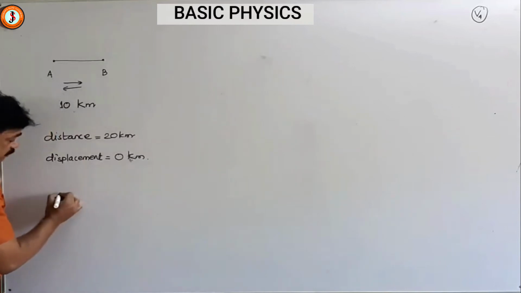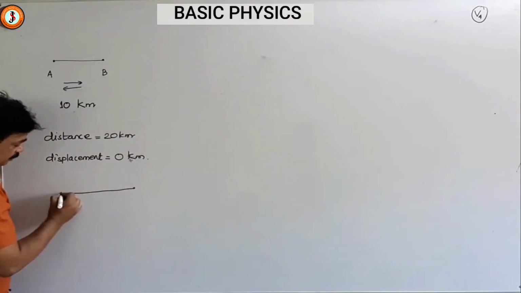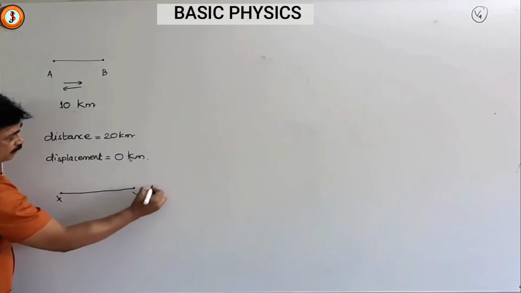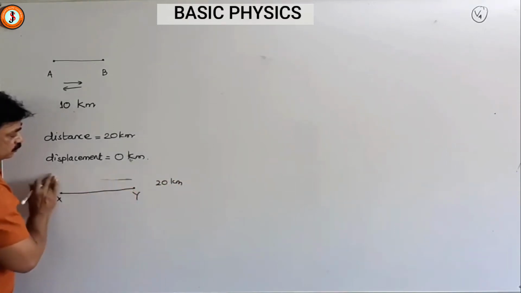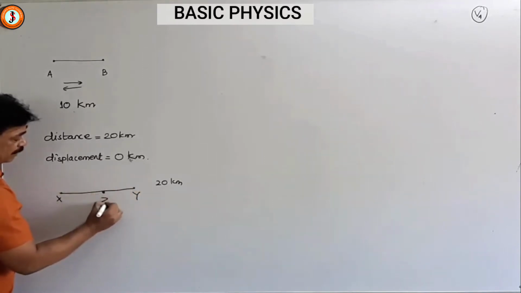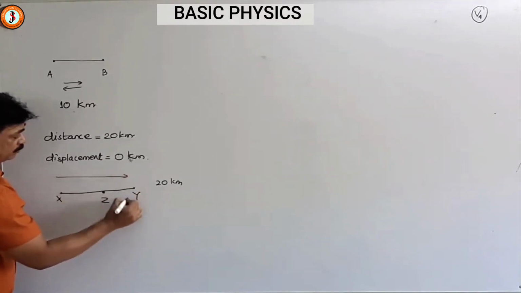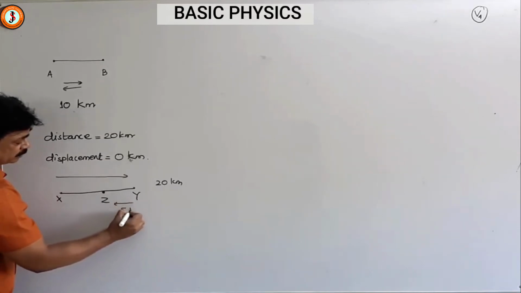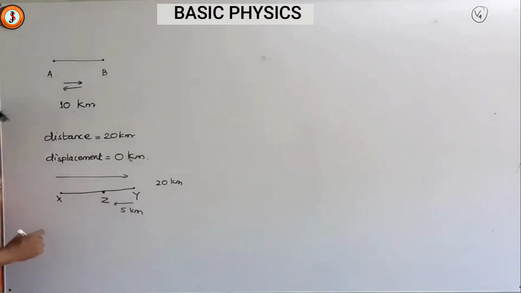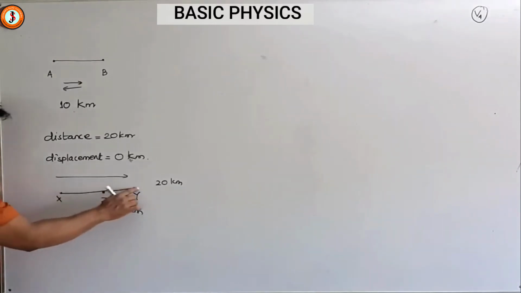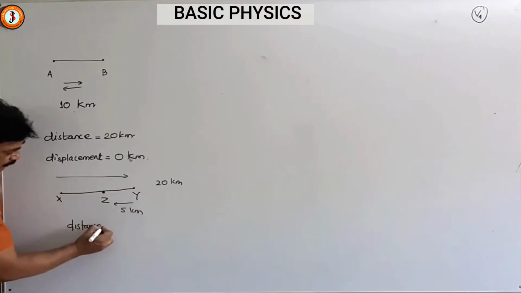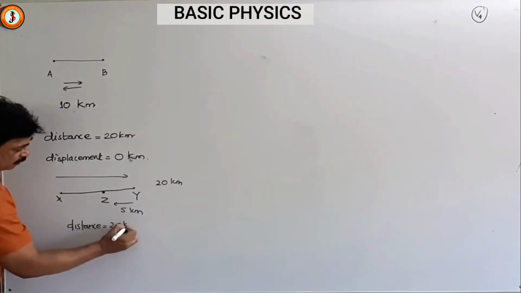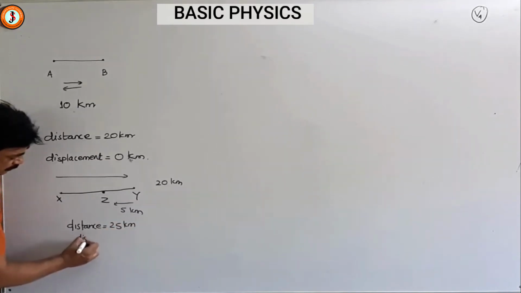Suppose I go from X to Y, 20 kilometers, and then I come back 5 kilometers to Z. Now I stay there. So what is the distance? Distance will be 20 plus 5, 25 kilometers, and displacement will be